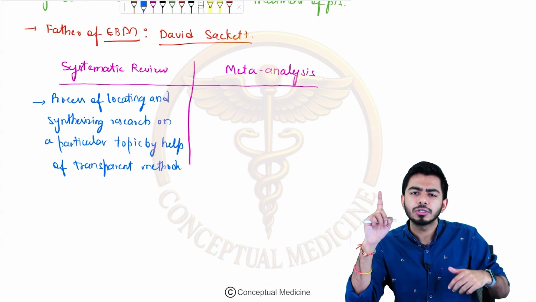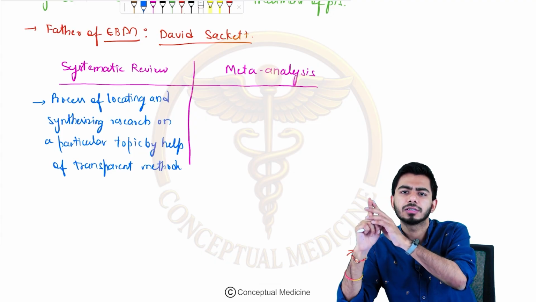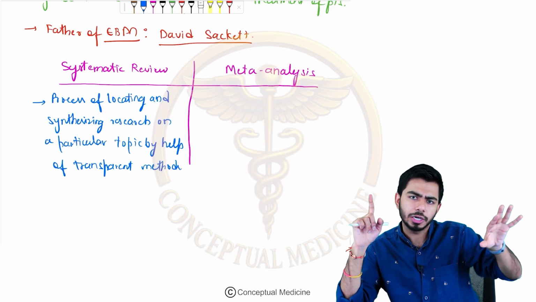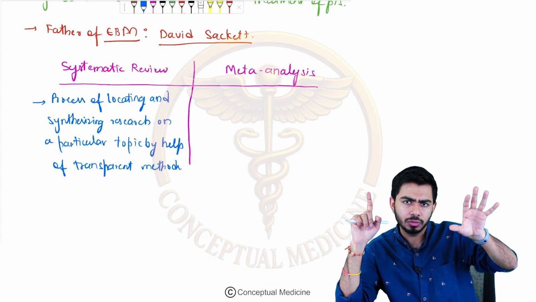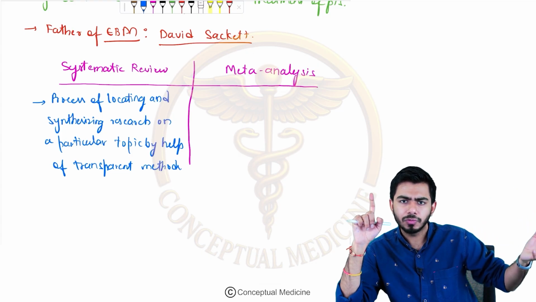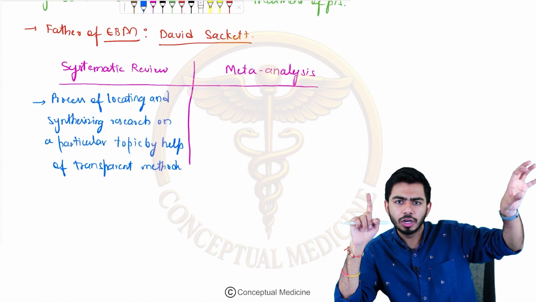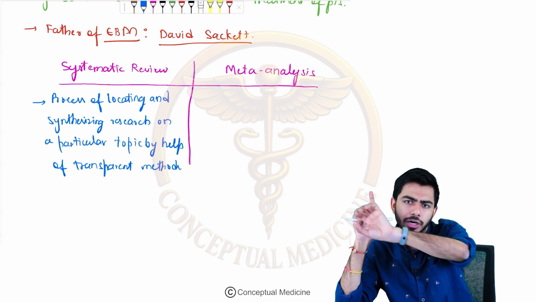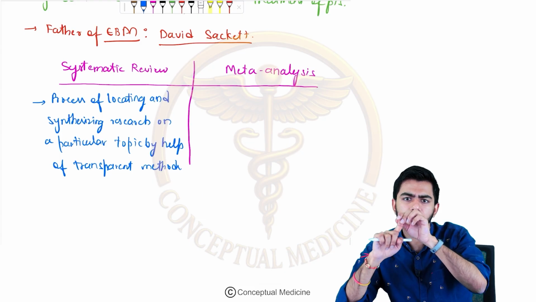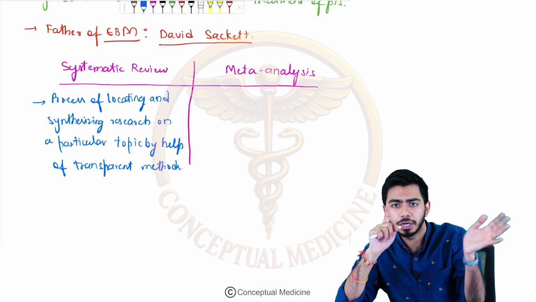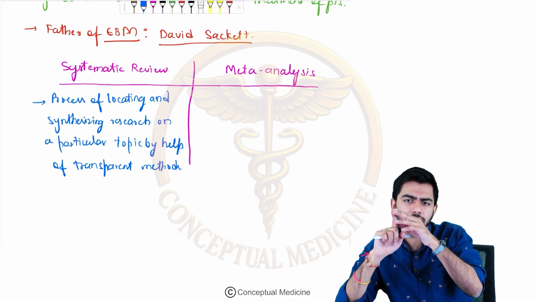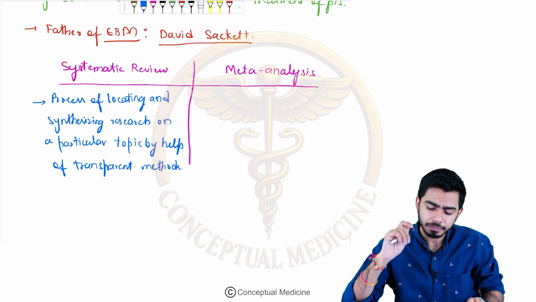But now I am going one step ahead in the meta-analysis. In the systematic review, I told you I'm just looking out for my research sources, and then I will study this topic. In the meta-analysis, I will be looking for different sources to collect the data to study this particular topic. So which one is better comparatively, systematic review or meta-analysis? Meta-analysis is better, right?